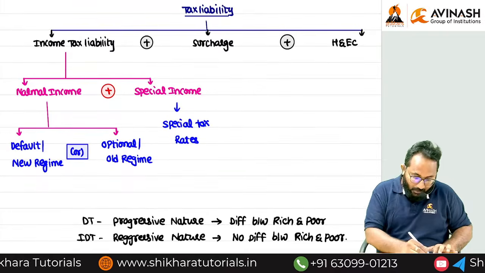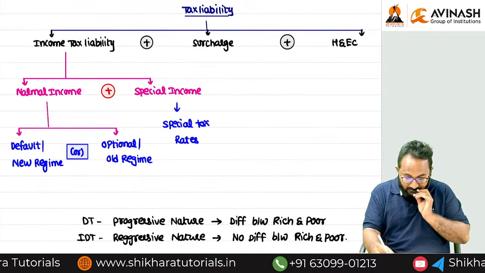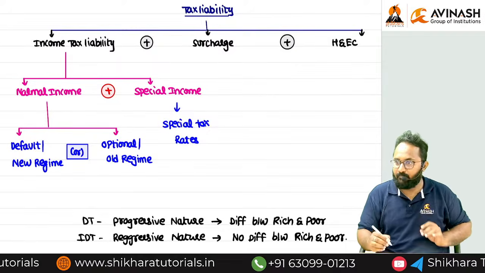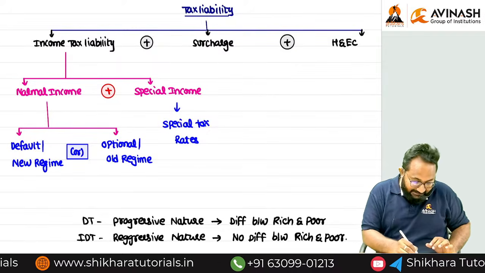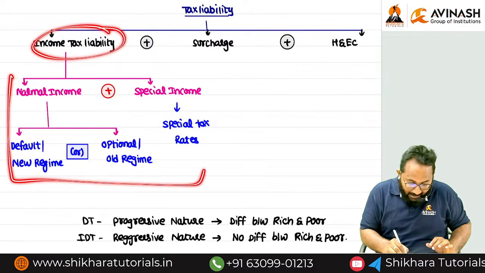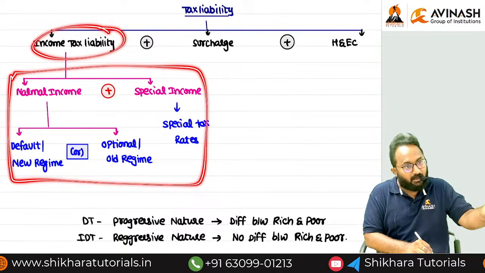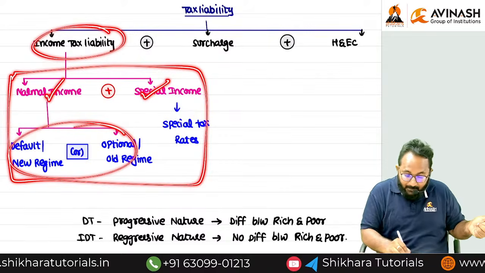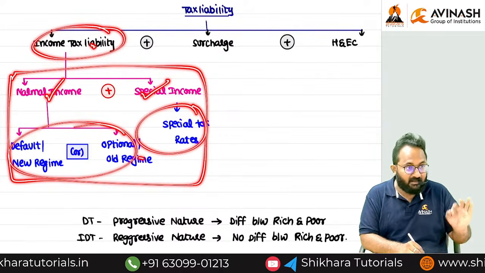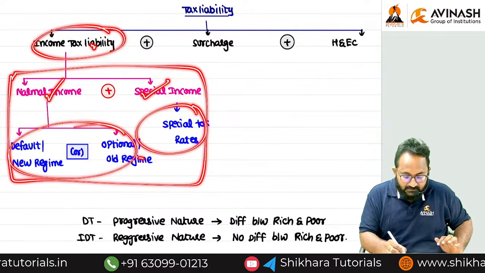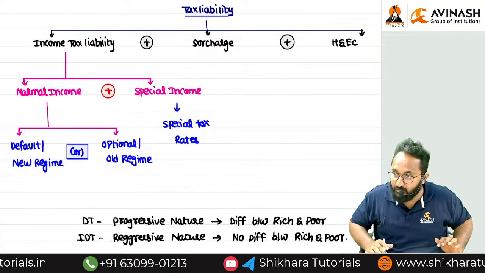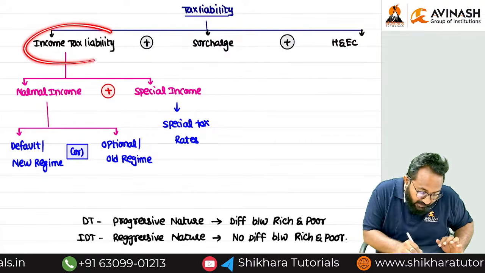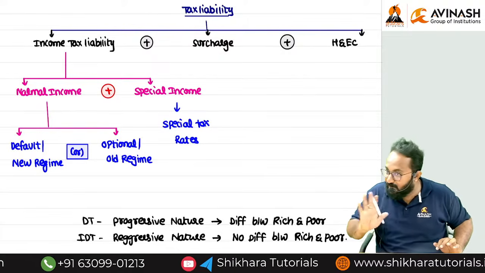But while calculating this surcharge, remember, very important point. This income tax liability we calculated on what? Income. Normal income, special income we have. On that we are applying the rates. We are calculating income tax liability. Surcharge we have to calculate on income tax liability, not on income.